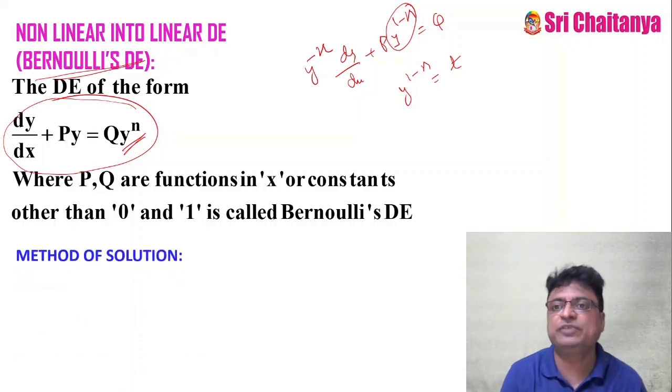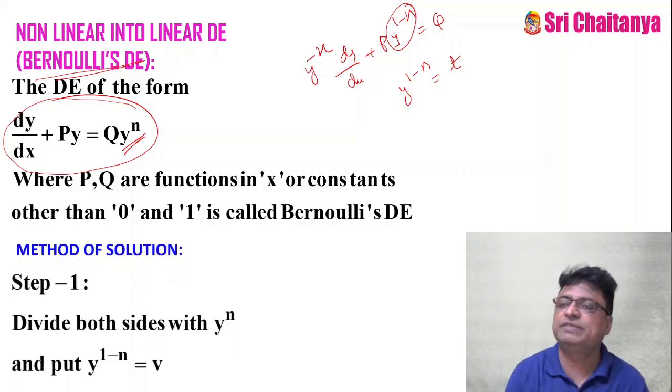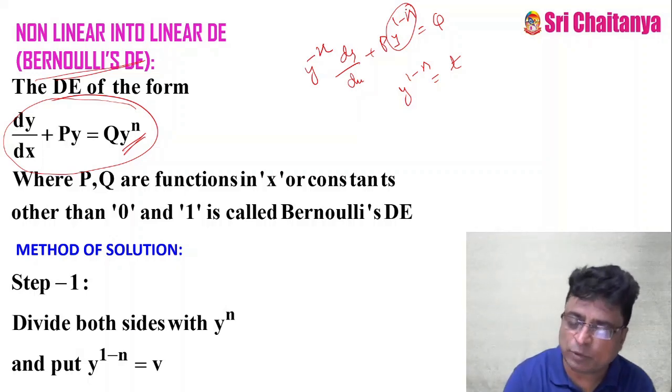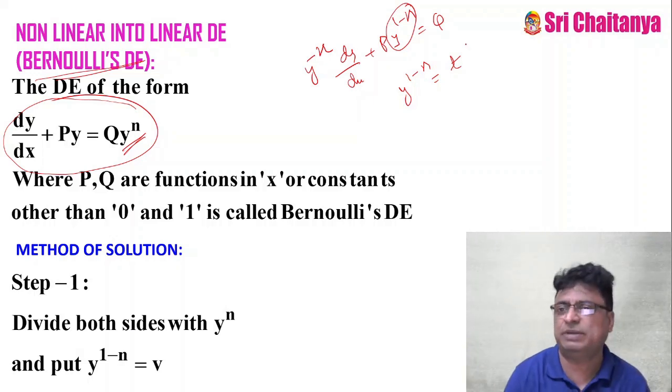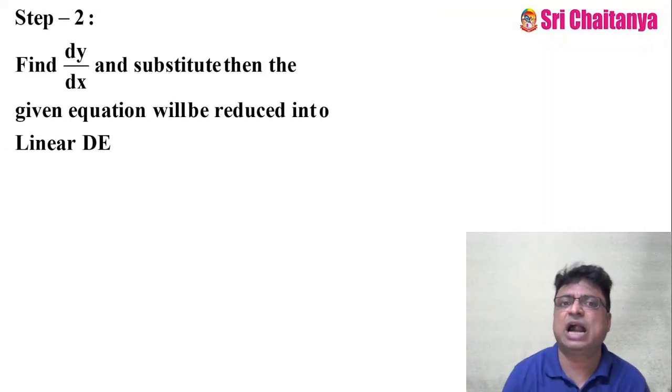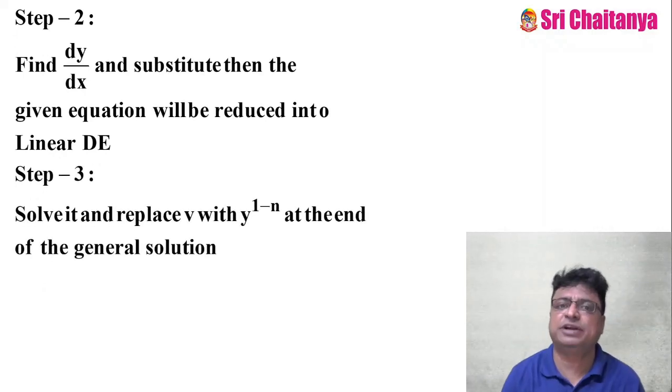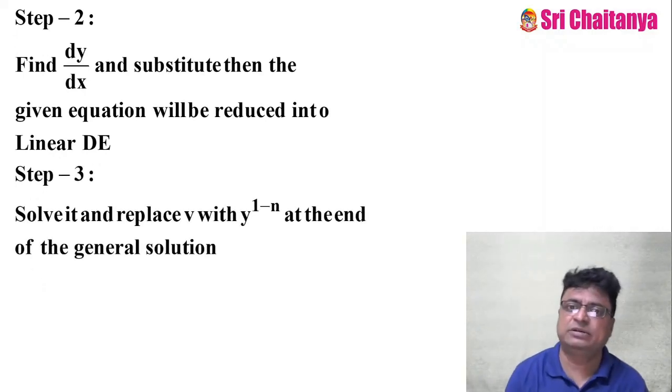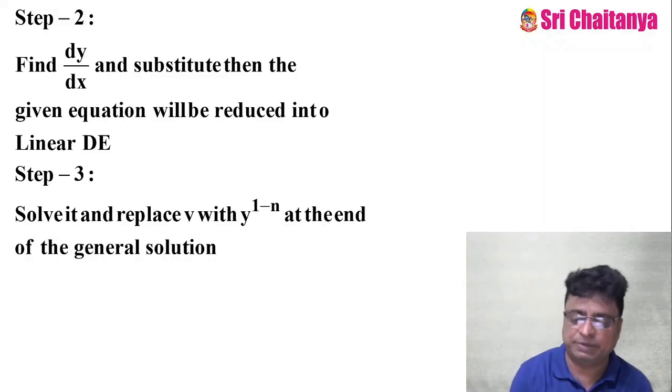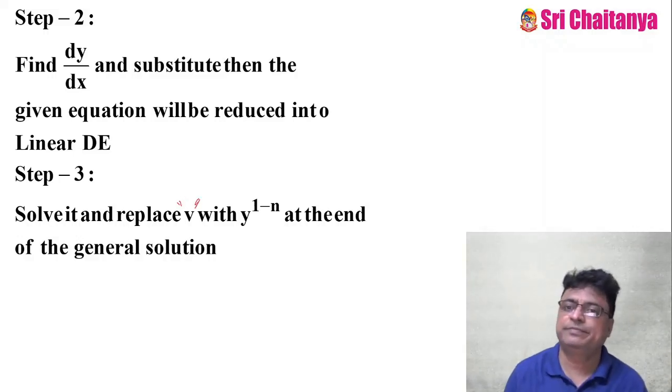Then step 1 is what? We divide on both sides with y power n. Then you consider the coefficient of p, that is y power 1 minus n, as t or v, whatever it may be. Find dy by dx, and automatically the equation will be converted into a linear differential equation. Solve it, and replace v or t, whatever the substitution may be, with the corresponding y power 1 minus n, and you will get the solution.